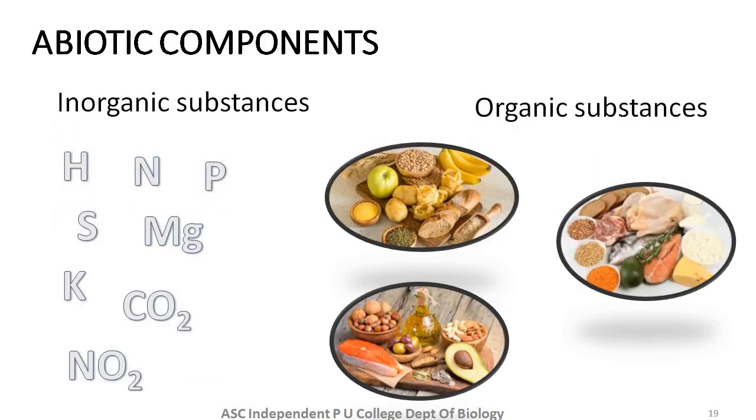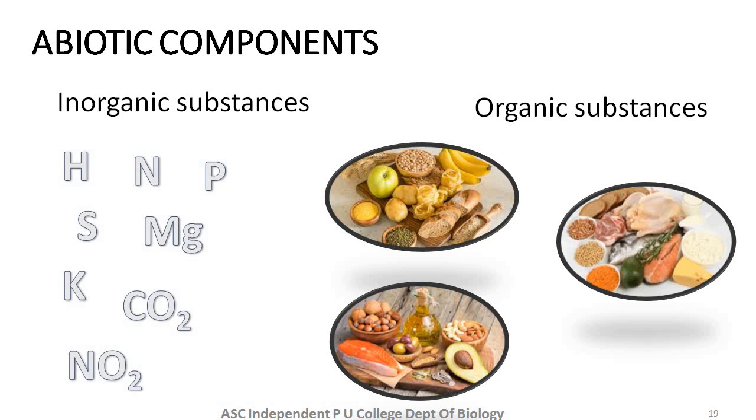So we are through with all the biotic components of an ecosystem. Now we shall discuss abiotic components of an ecosystem. Abiotic components include all the non-living components that exist in an ecosystem.